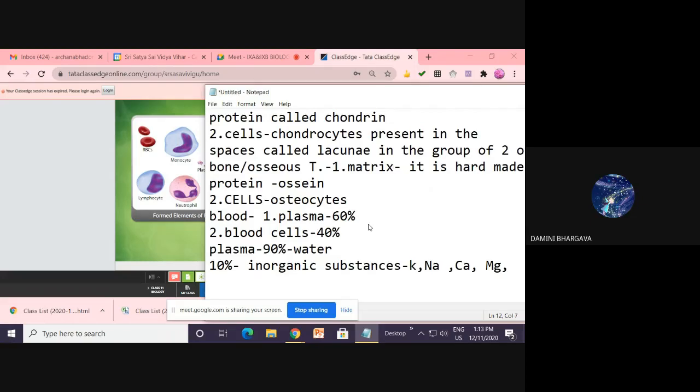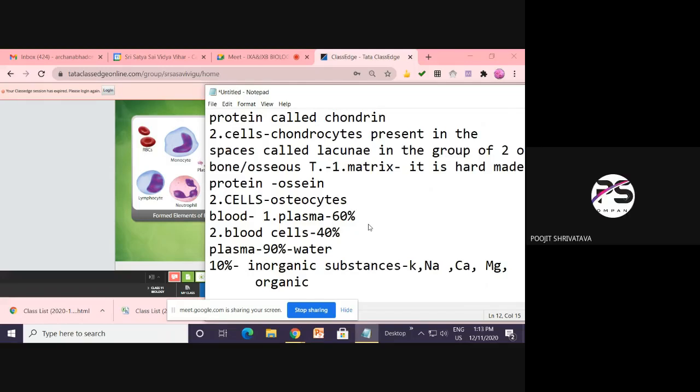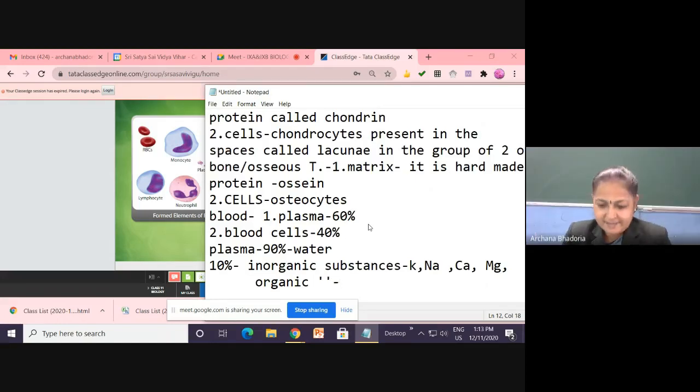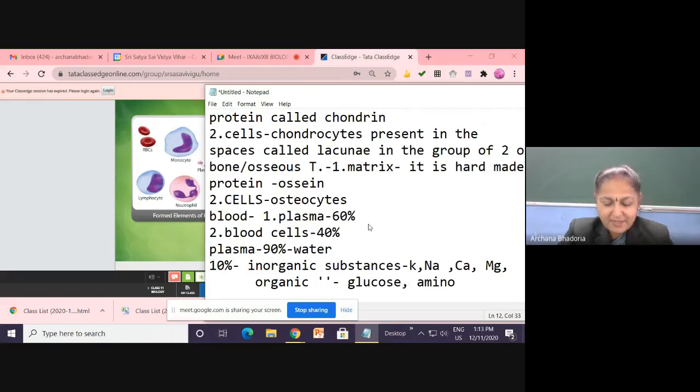Ma'am, can you repeat the inorganic substances? CO2, sodium, potassium, calcium, magnesium, chloride ions. And organic substances, what are they? Glucose, fatty acids, amino acids, enzymes, hormones. Very good.